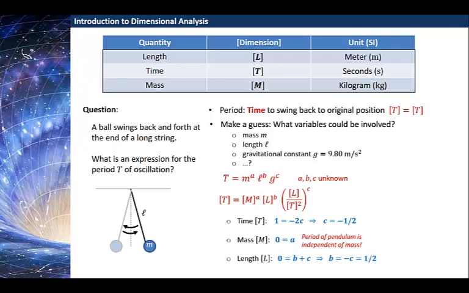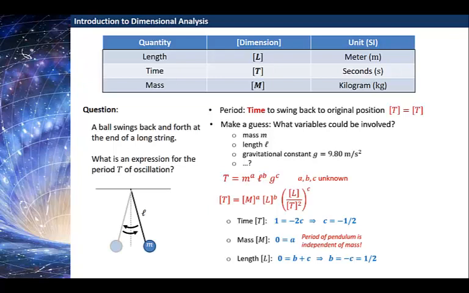Finally, matching dimensions of length on both sides. On the left-hand side, there are again no dimensions of length, so that's a 0 for the left-hand side. On the right-hand side, we have length to the power b and length to the power c, so we should write 0 is equal to b plus c. We already know what c is, so rearranging this, we find that b is equal to positive 1/2.